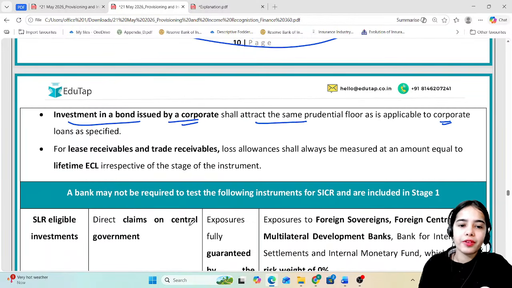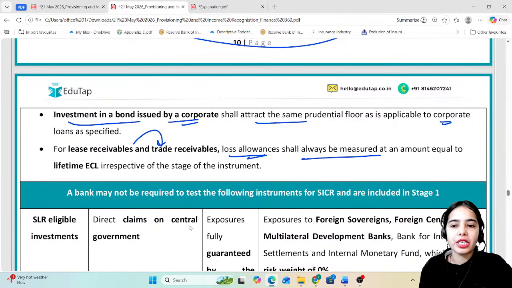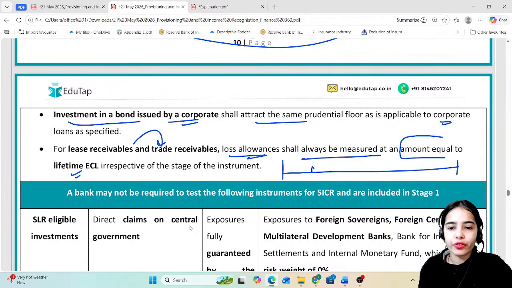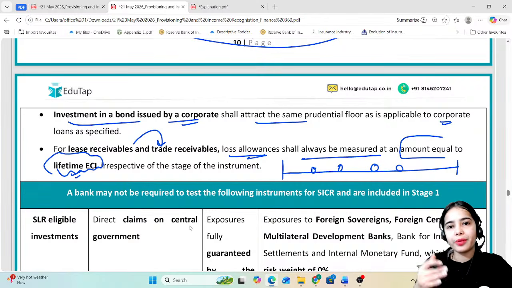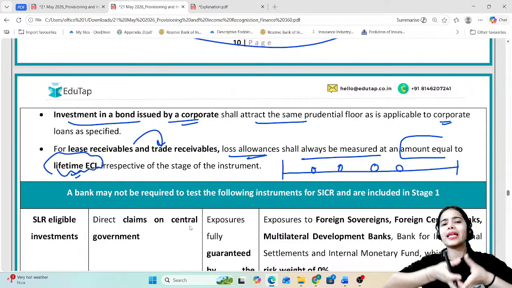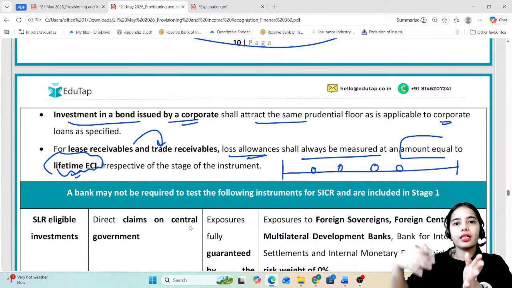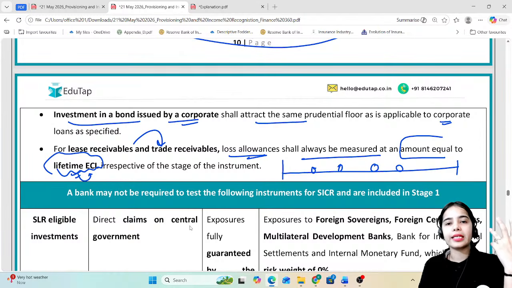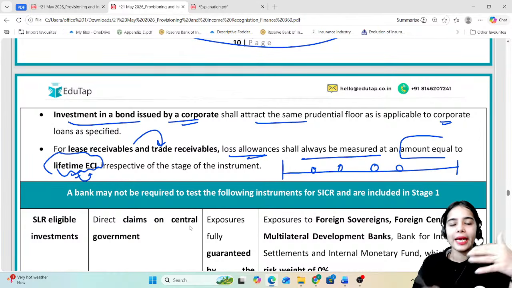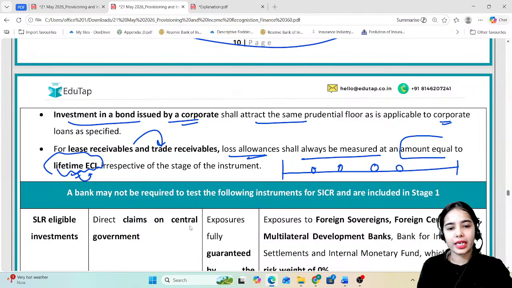For lease receivables and trade receivables, for the bills discounted, loss allowances shall always be measured at an amount equal to lifetime ECL. That at any point of time in the loan, the default can happen. That is the lifetime expected credit loss, that the loss can happen at any period, like in the first year, the second year, the third year, the fourth year, the fifth year, at any point of time the loss can happen. So that is lifetime ECL. The default can happen irrespective.